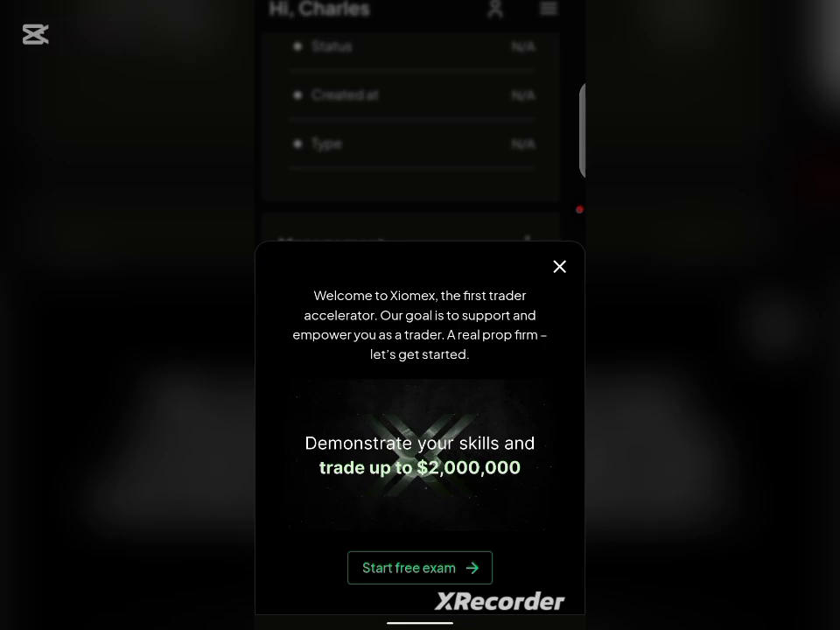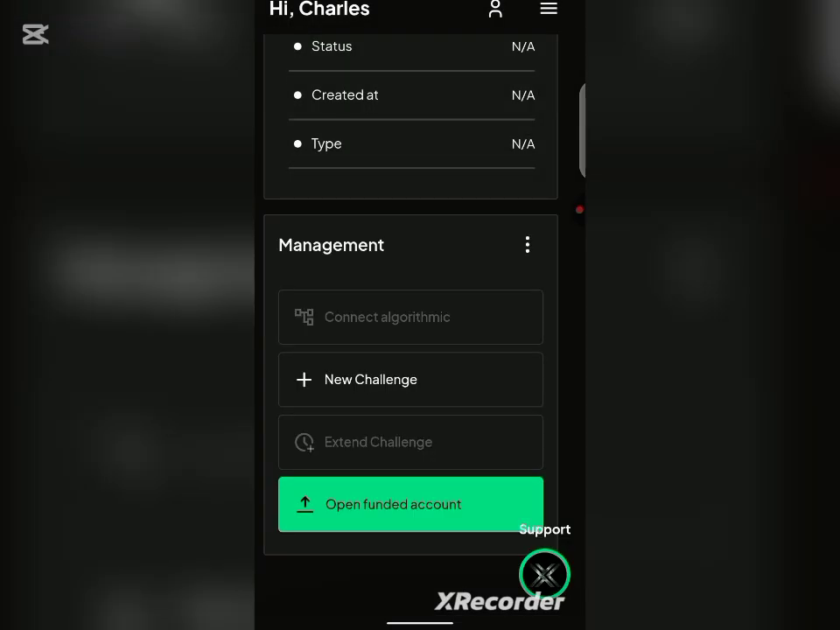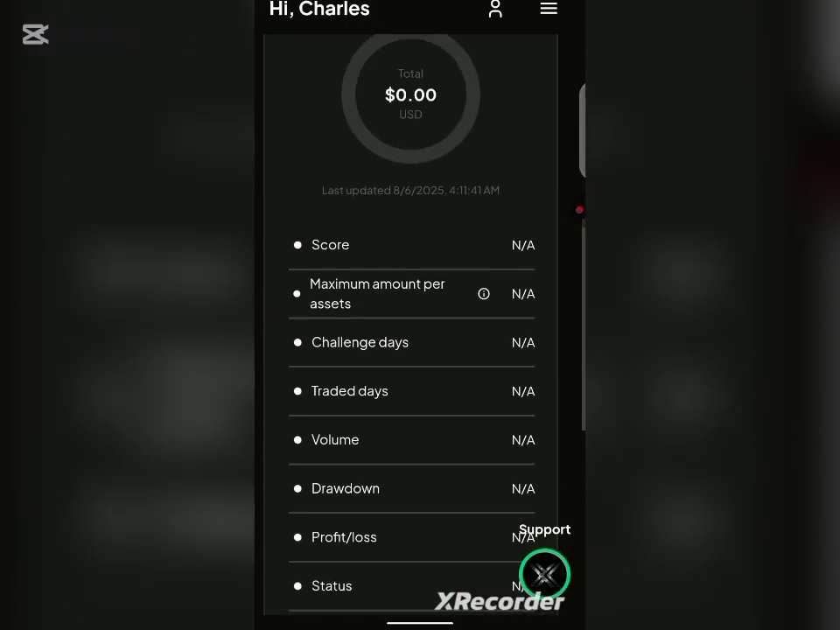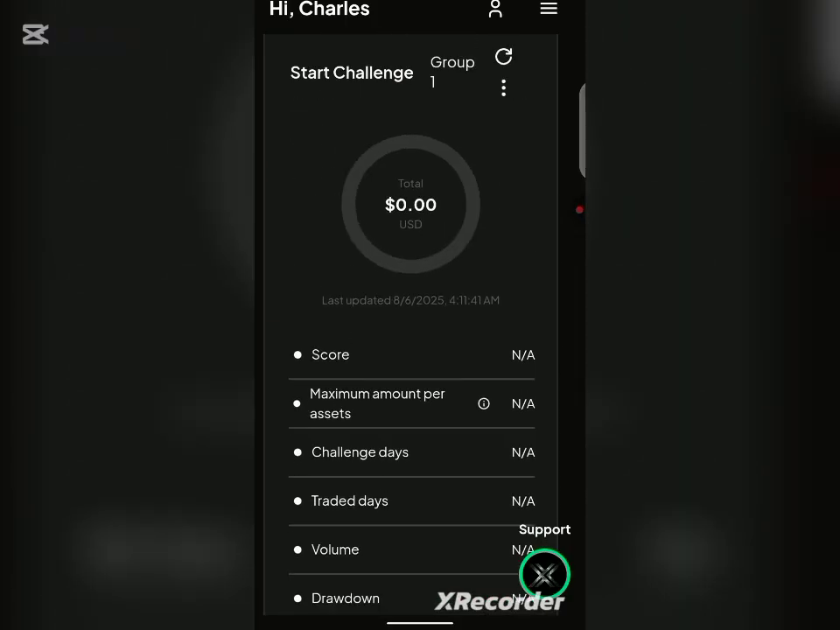So now let's proceed to the process of claiming this free profit account, because our balance is still $0. All right, let me show you. This is our balance over here and it is still $0. So now I'll be showing you how you can get your free profit account.